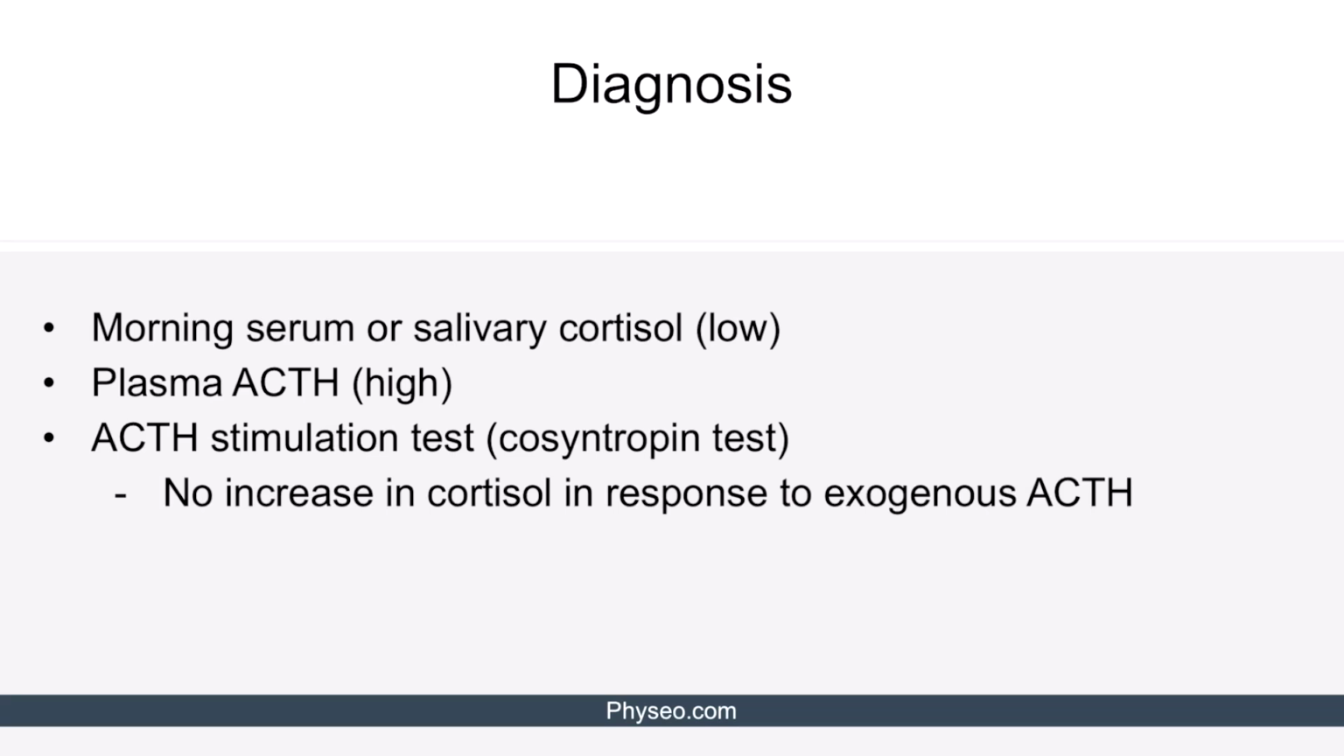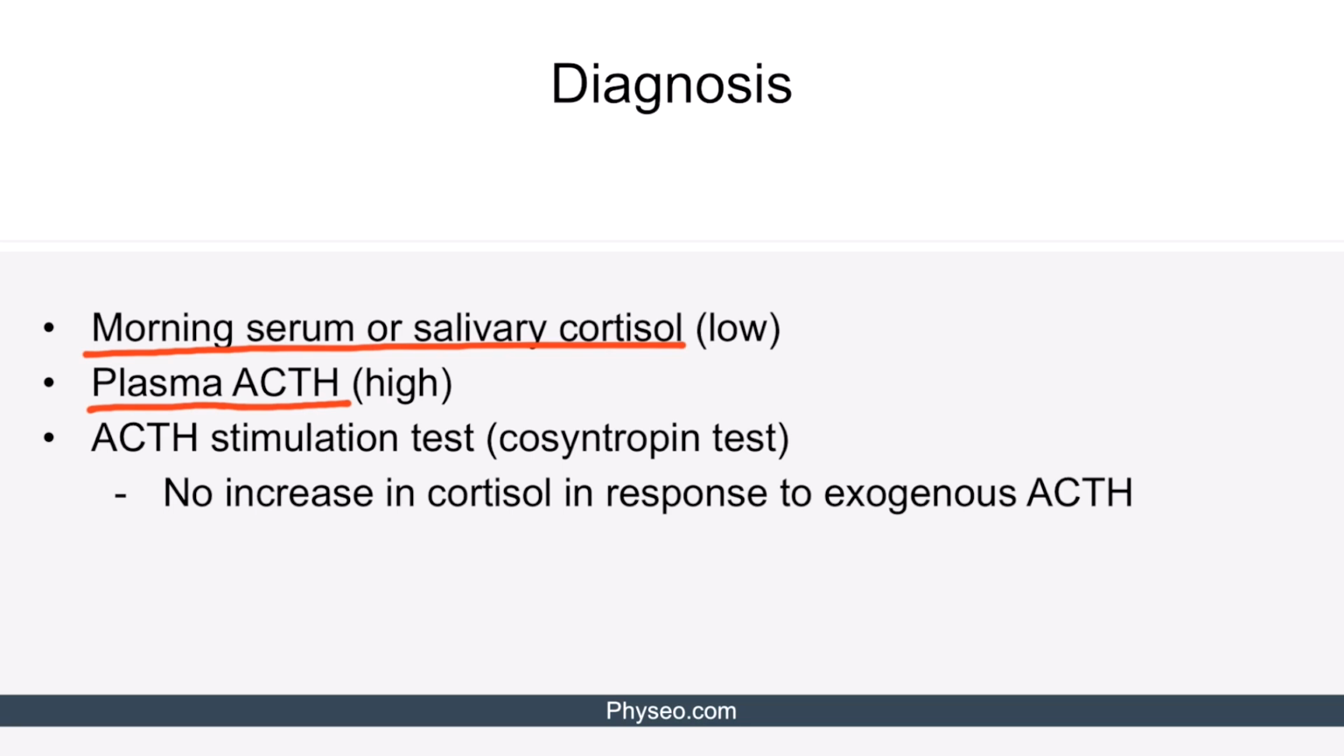pigmentation. As part of the diagnosis, clinicians may obtain a morning serum or salivary cortisol, which will be low in patients with primary adrenal insufficiency, since the adrenal glands cannot produce cortisol as they normally would. Clinicians may also obtain a plasma ACTH, which will be high because adrenal glands cannot make cortisol, and the pituitary will keep releasing ACTH in response to the low cortisol levels.